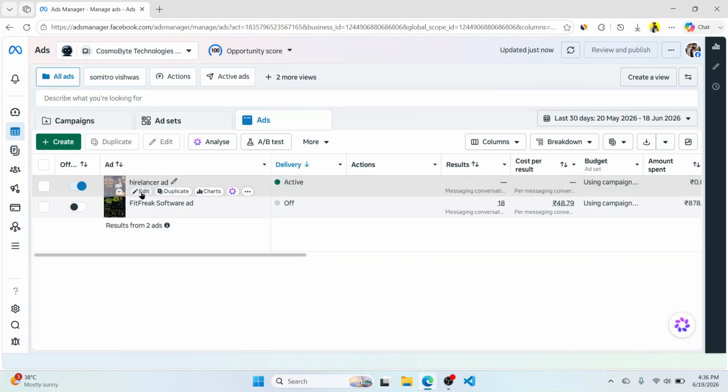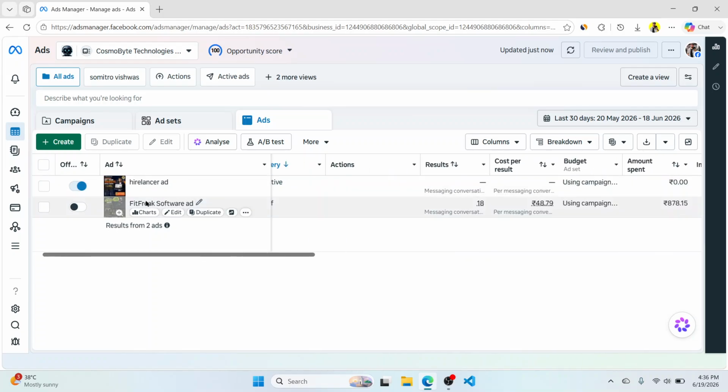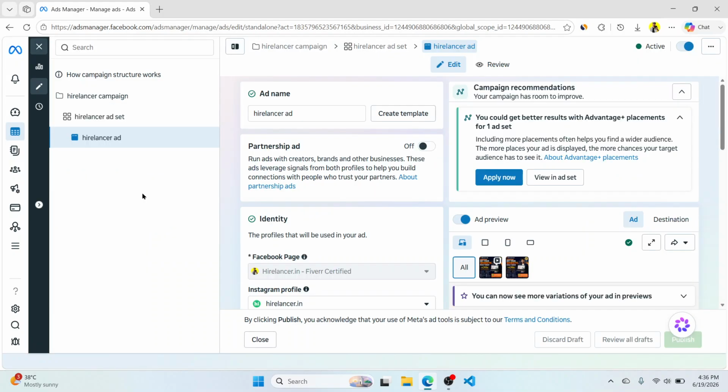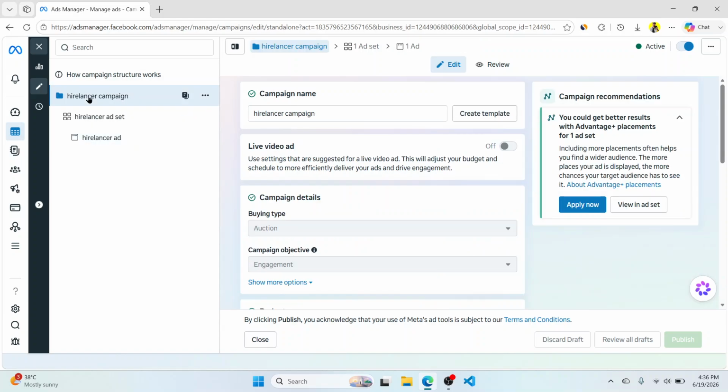This is very detailed targeting, and I would like to show you. So I just created it, and as you can see, it's also active now. It's just started. So let me show you. When I click on edit, I'm going to show you from the basics, from the campaign level to ad level.